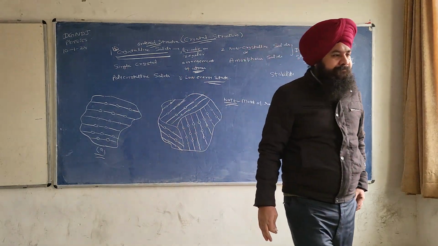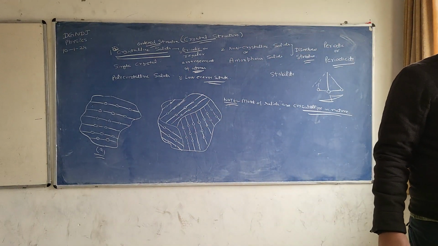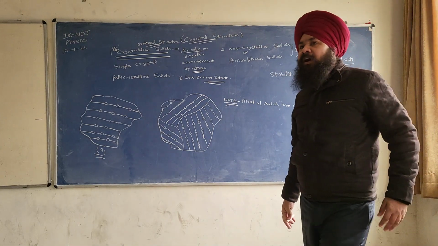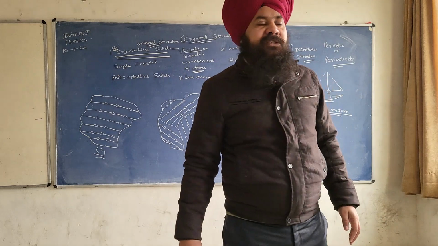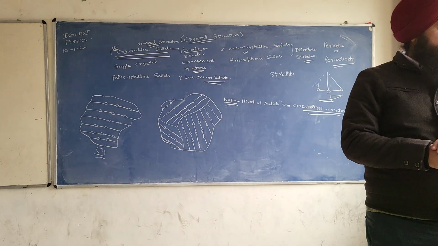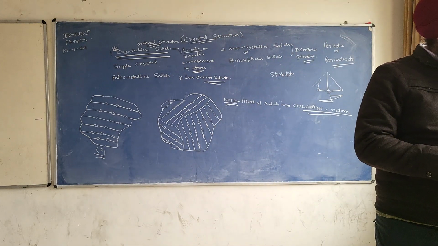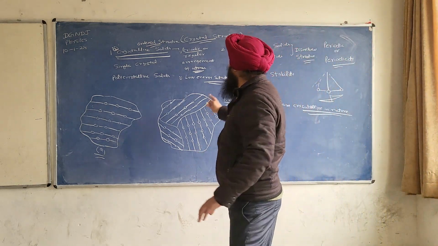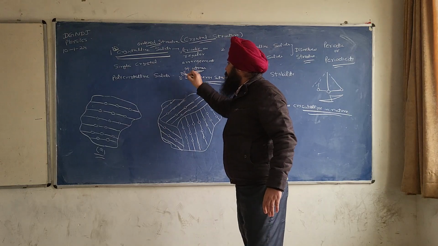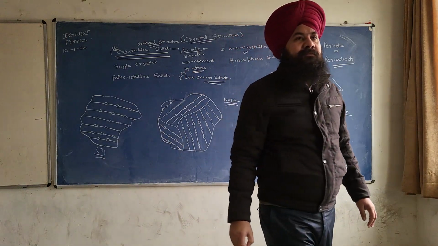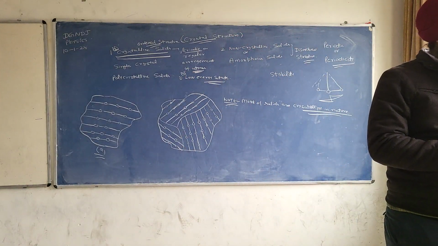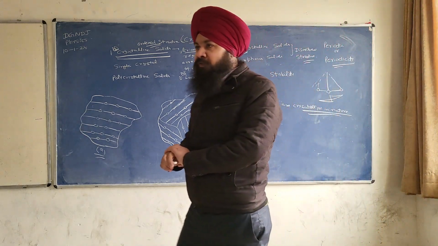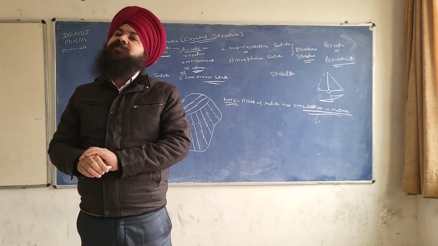Next point: hence, crystalline solid state is a low energy state, and therefore it is preferred by most of the solids.